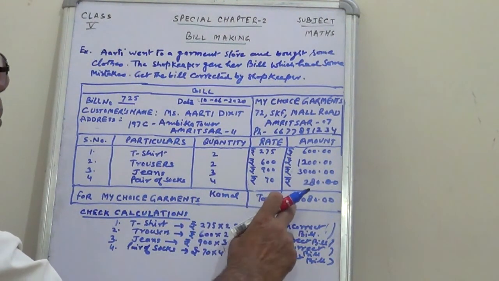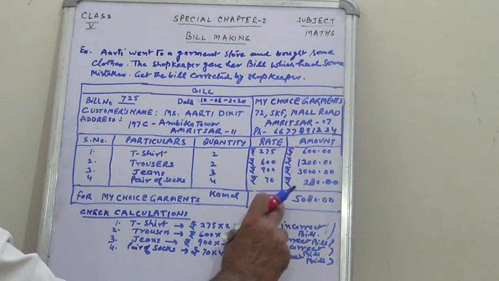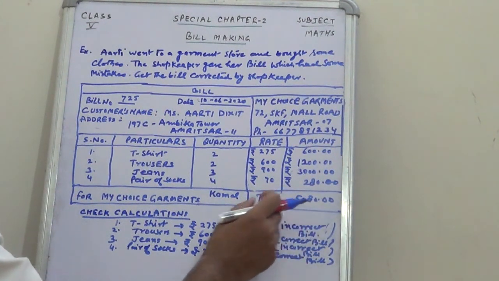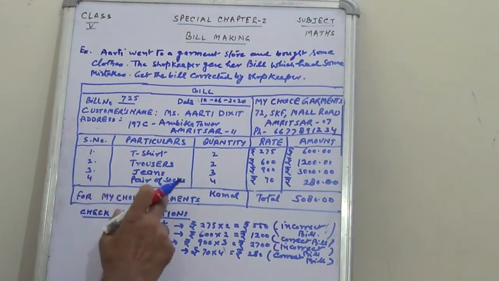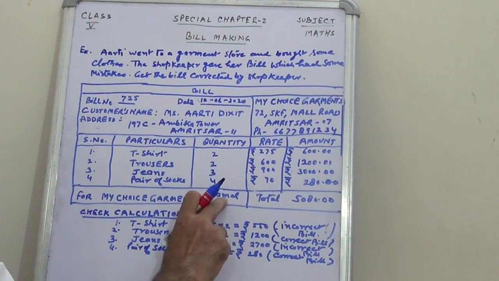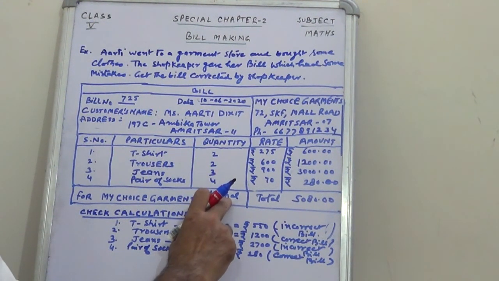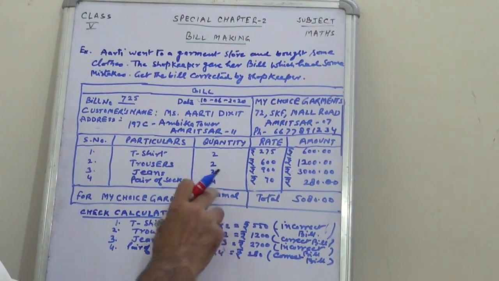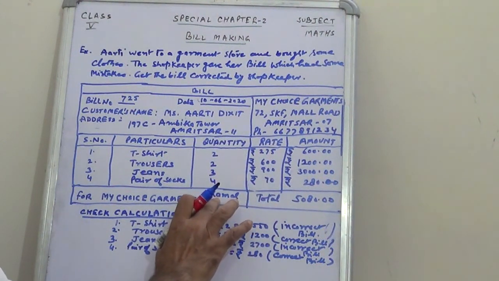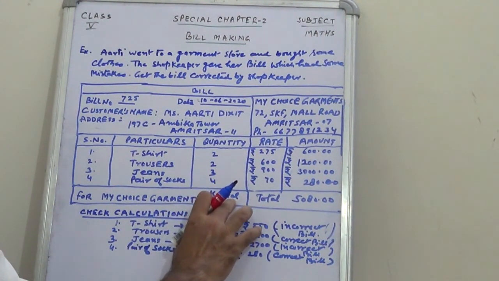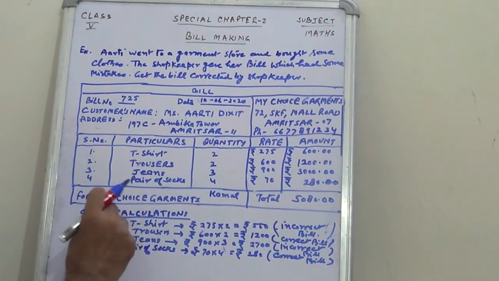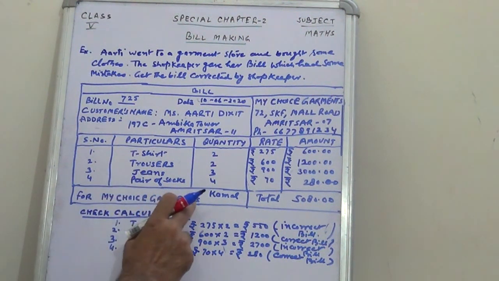The total is given in this column, total here, and this is the manager who has sold you the item. This is Kamal. He has sold you these items, so he has signed himself, Kamal, here, for My Choice of Garments.